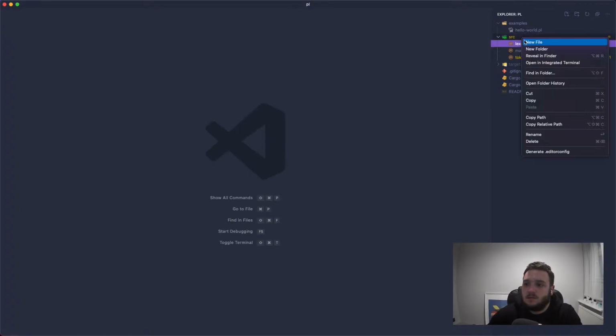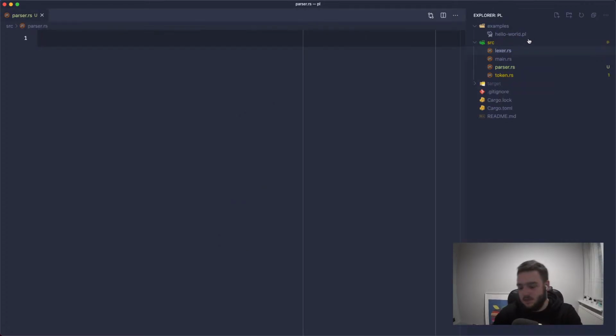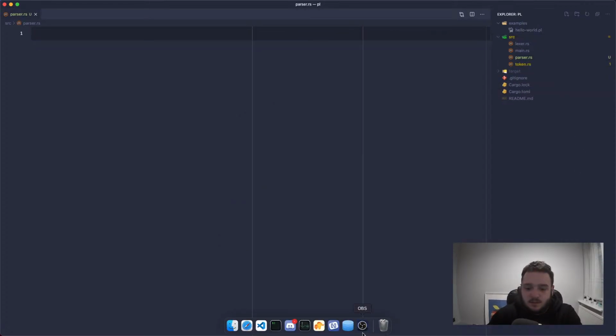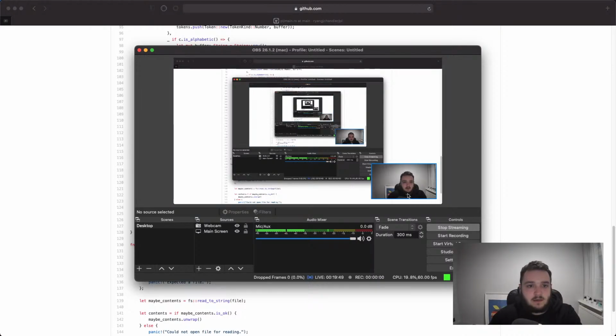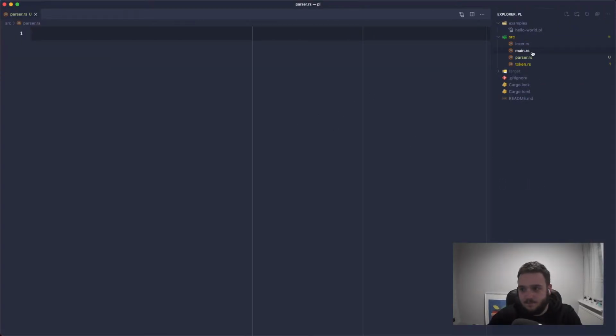So let's close that. And let's create a new file called parser. I'm actually going to open OBS because last time I realized that the code that was on the right hand side of the screen was kind of hidden by my face. So where shall I put my face? I'll leave my face here for now. That's fine. We'll leave it here.